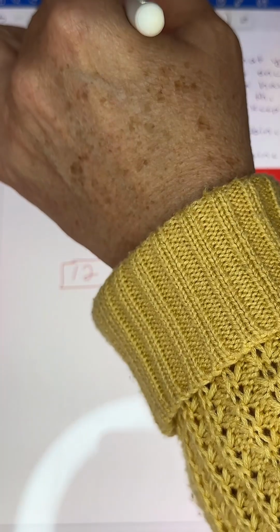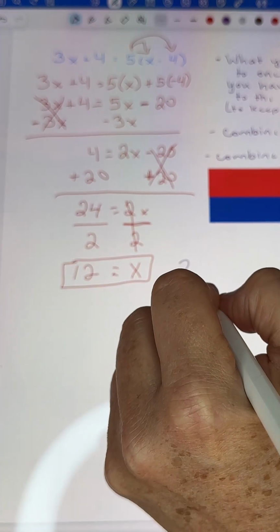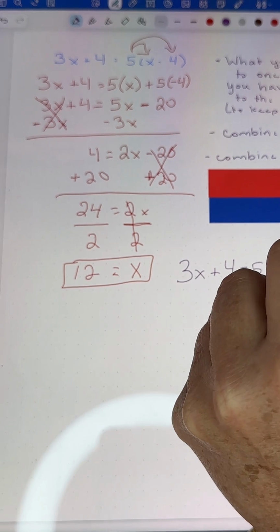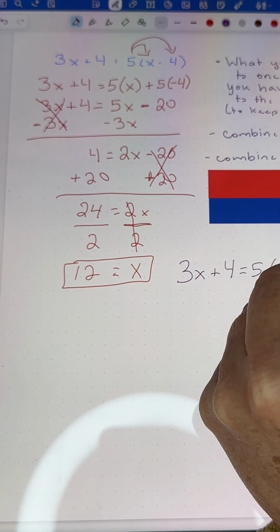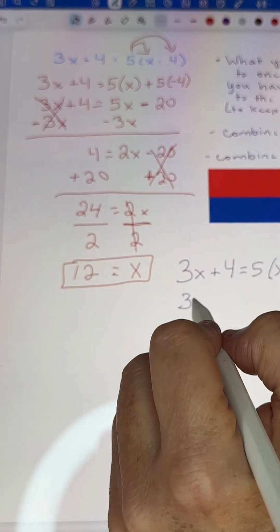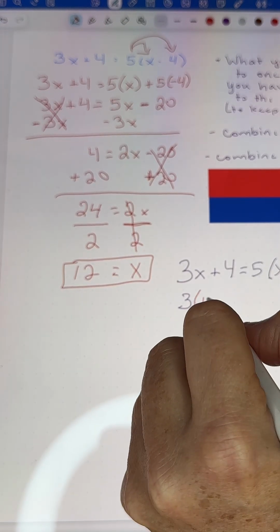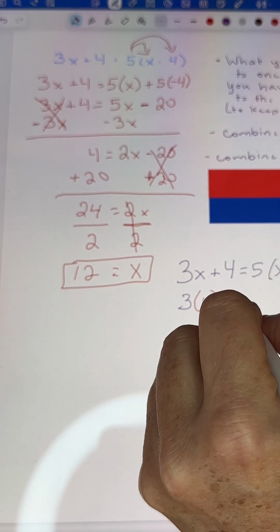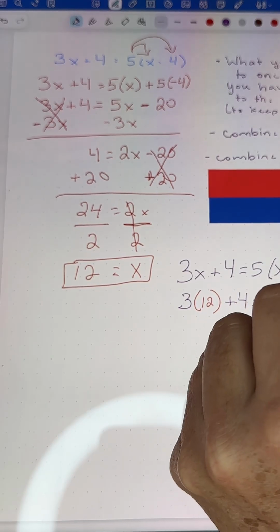So I'm old school, so I always rewrite the problem. 3x plus 4 equals 5 times x minus 4. Okay, so instead of x here, I'm going to put a 12. If you have seen me teach before, you know that I'm big on color changes. That's just how my brain works.